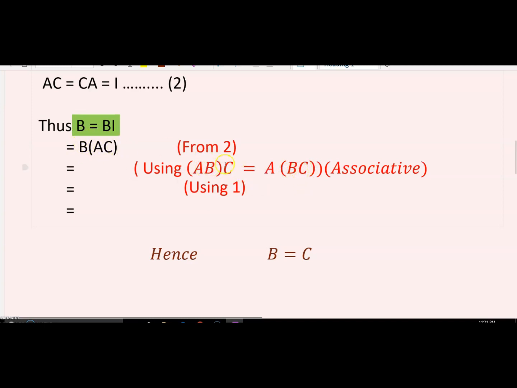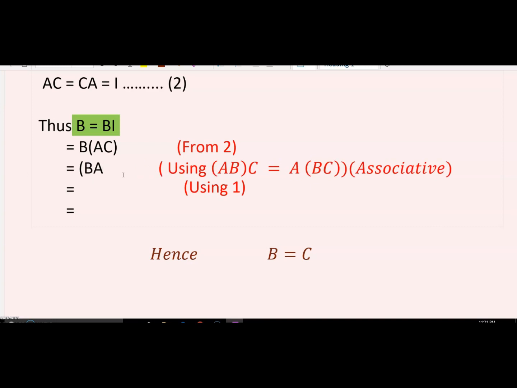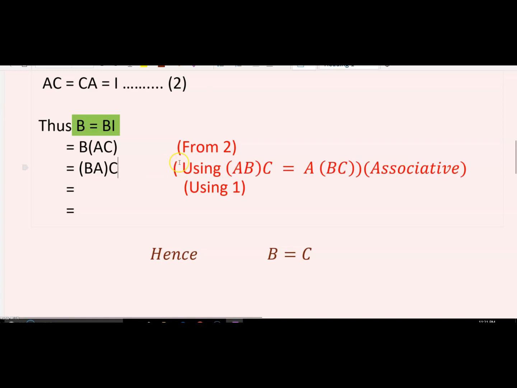We can write according to the left hand side, it will be BA C. All right, so we had the right hand side, and we can write the right hand side as the left hand side.